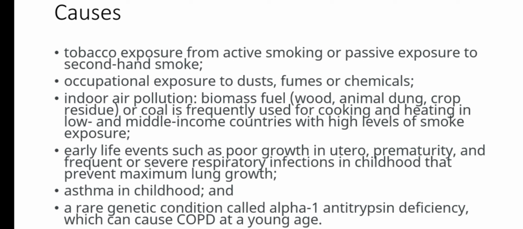Early life events such as poor growth in utero, prematurity, and frequent or severe respiratory infections in childhood that prevent maximum lung growth. Asthma in childhood and a rare genetic condition called alpha-1 antitrypsin deficiency, which can cause COPD at a young age.